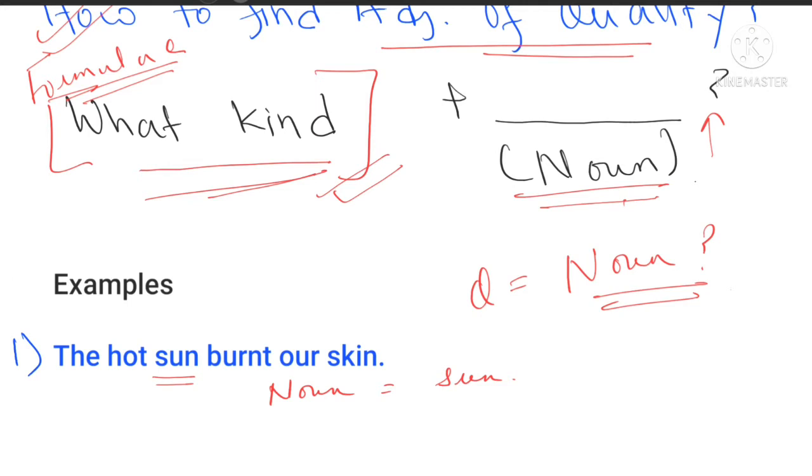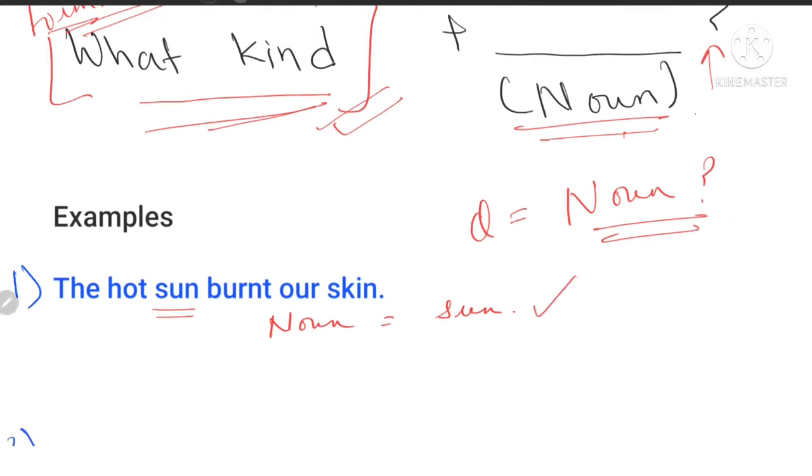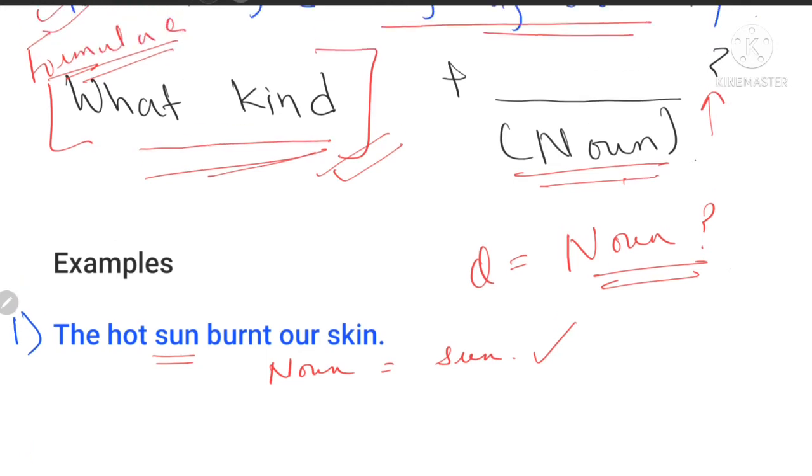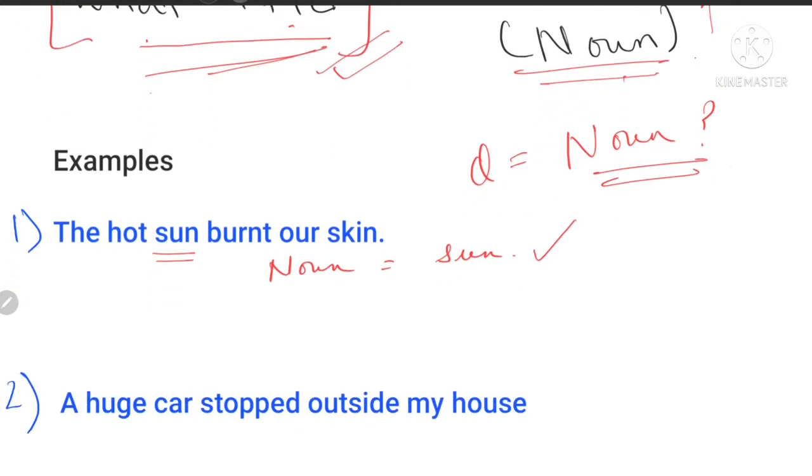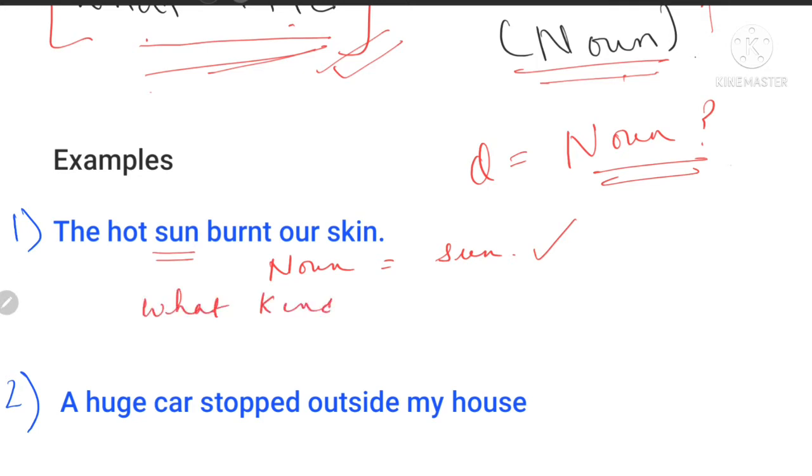First step, in order to find the adjective, find the noun. We have got the noun, and half the thing is over. Now we have to say what kind. So we'll just write the formula. For the first few cases you can tell your students to write the formula, but in your examination tell them to do it in their mind. So, what kind plus noun. Now, what was the noun?